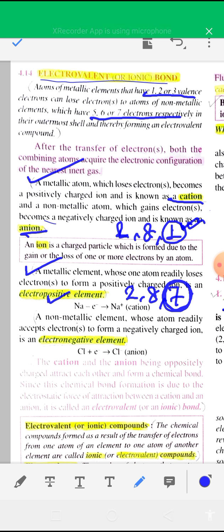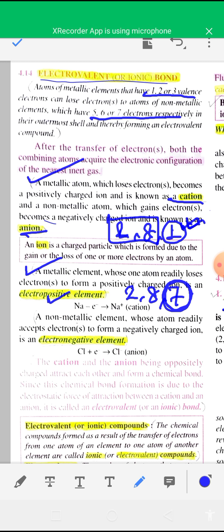To get the stable electronic configuration of a noble gas, that is 2, 8, the electronic configuration of neon, sodium can lose this one outermost electron easily, because after releasing this one electron, sodium forms a sodium ion, which has a more stable electronic configuration.